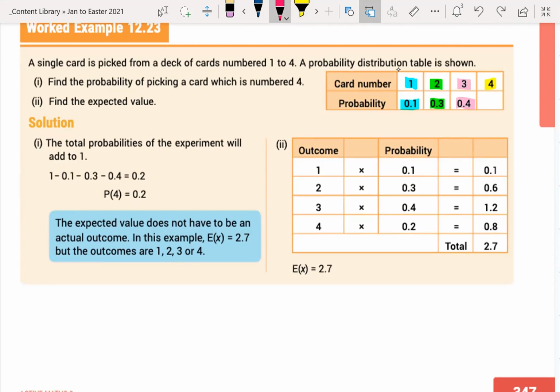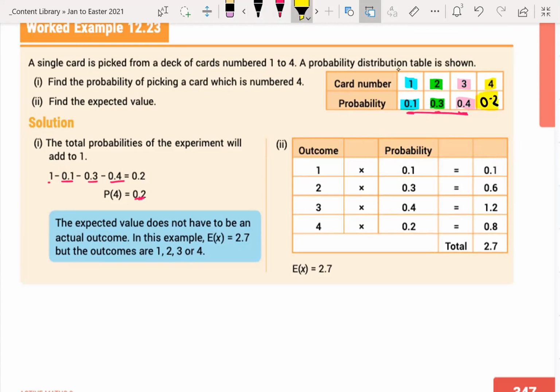Let's go back over here and have a look. What they're doing here is, basically you can do it two ways. You can either add up this, this, and this and take it away from 1, or you can just start with 1 and take away 0.1, 0.3, and 0.4, and you get 0.2. So that is what should go into that empty box. 0.2 goes in here. Okay, 0.2.